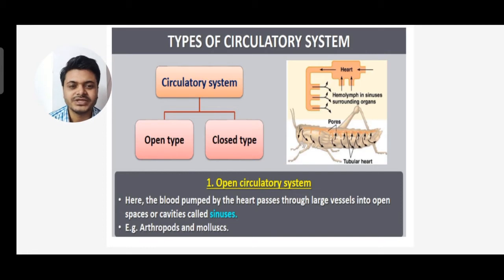Examples are arthropods and mollusks, where the open circulatory system is seen.